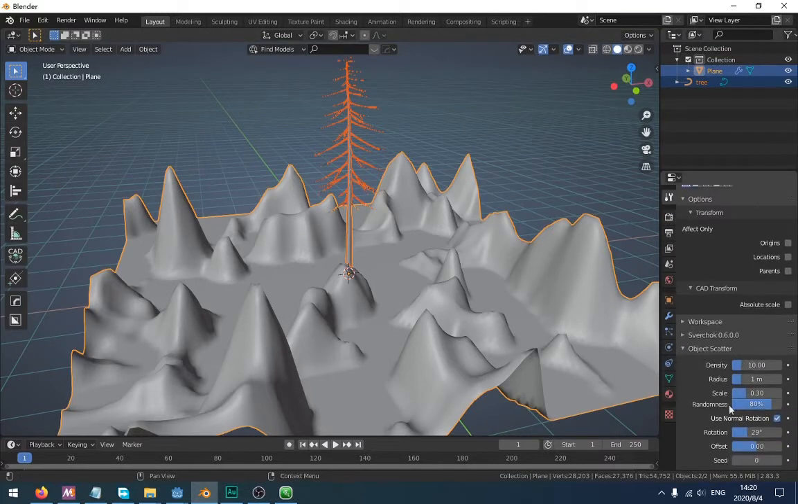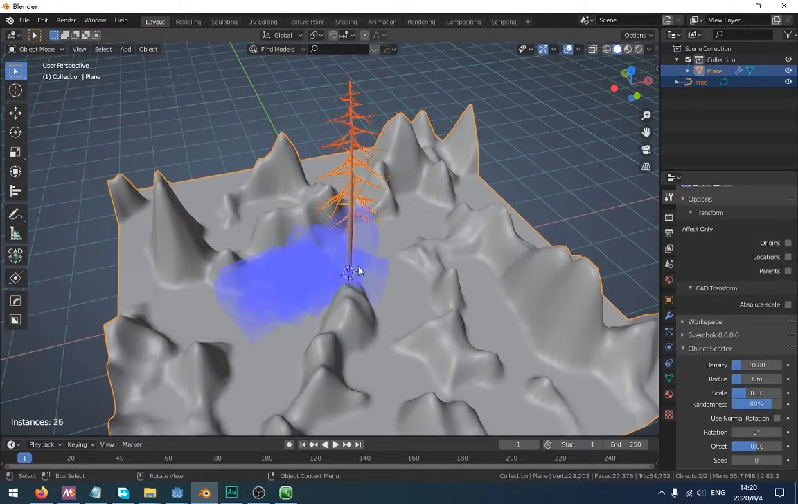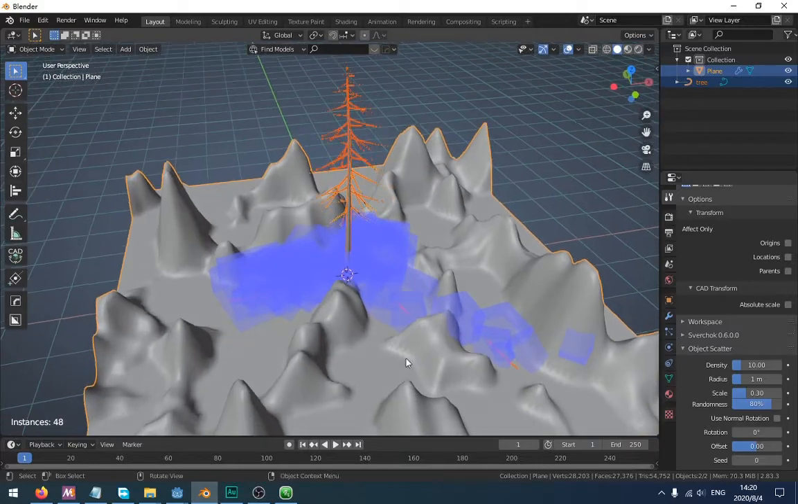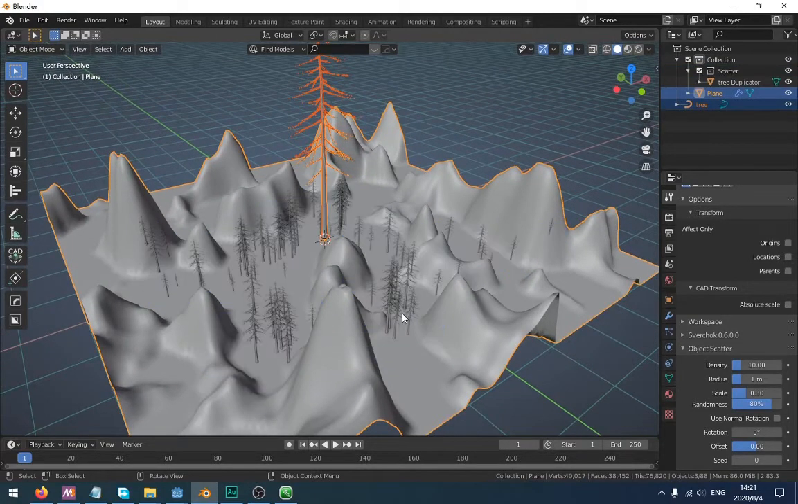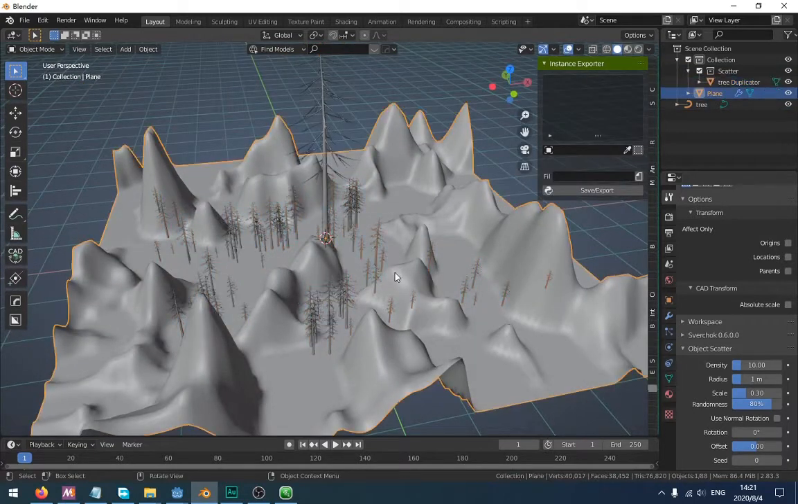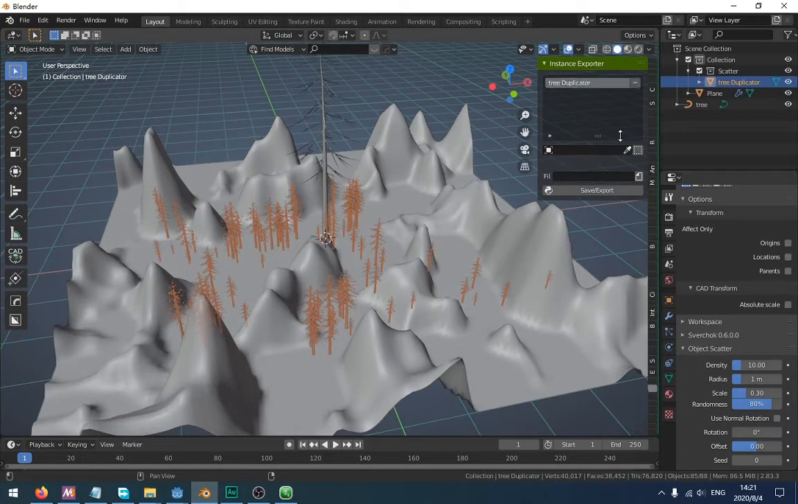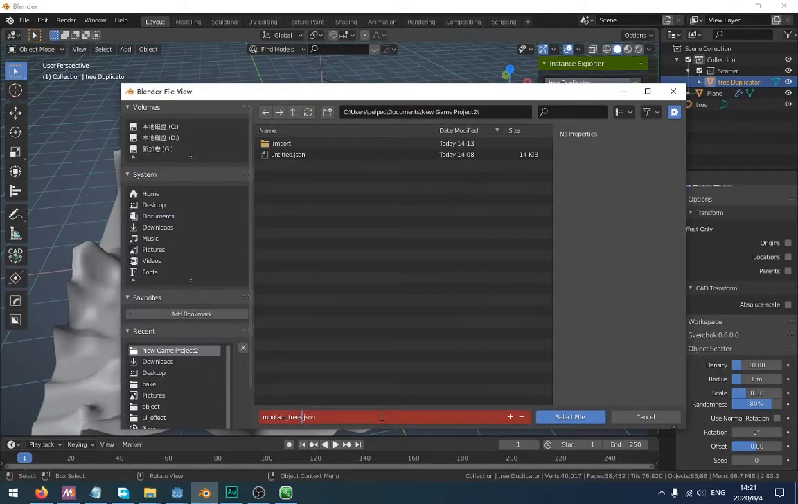This is a new scene that I have created. The scene has a tree and a terrain, and I'm going to use the scatter add-on to scatter the trees on terrain. Now you can export it and click the trees and click here. Select your Godot project folder.